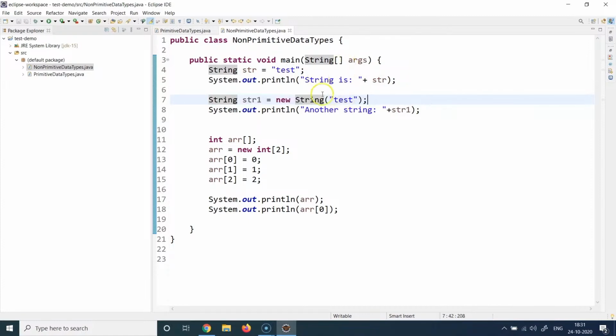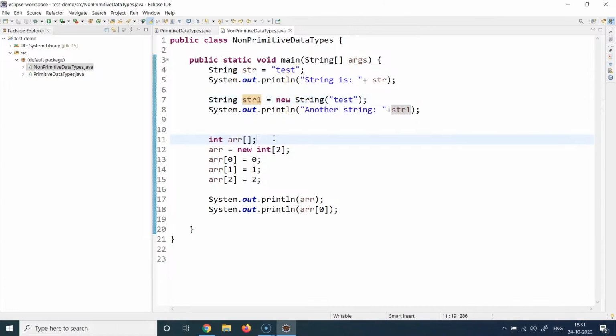But these are two different ways in which you can create a string. This is generally the most popular way of doing it because it is memory efficient, since you can reuse the same variable again and again. So I'm creating the string variable here and creating another string variable str1 here and printing both of them. Then I've created this strange looking thing here, which is basically an array.